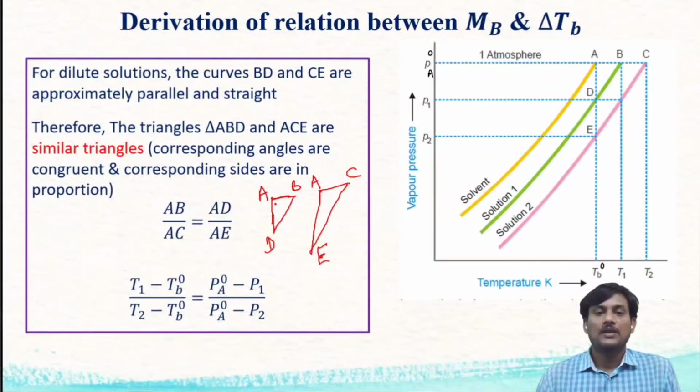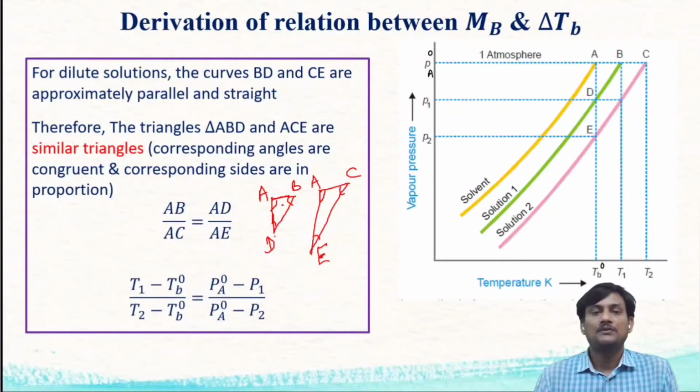Since the corresponding angles, this A and this A, are congruent, B is congruent with C and D is congruent with E, and also the corresponding sides ratio AB by AC is equal to AD by AE, since the corresponding angles are congruent and the corresponding sides are in proportion, these two triangles are similar. From these similar triangles, we can express AB by AC is equal to AD by AE.